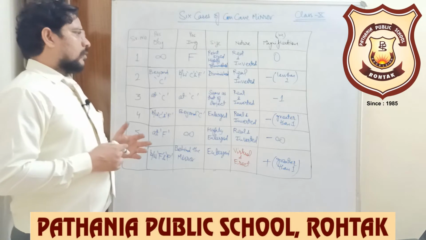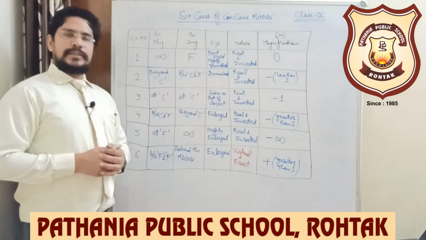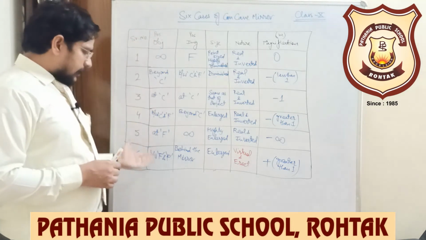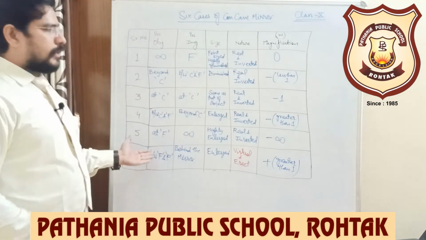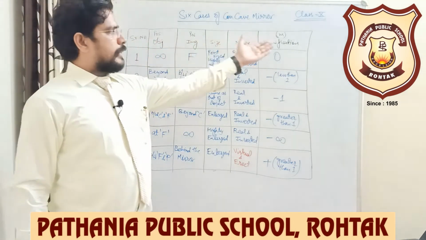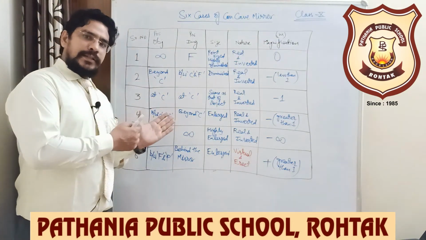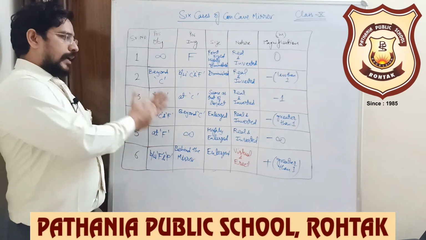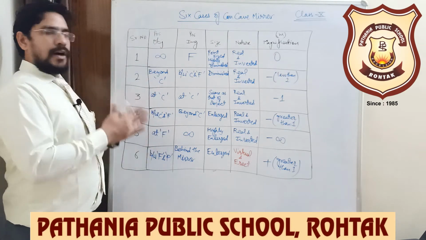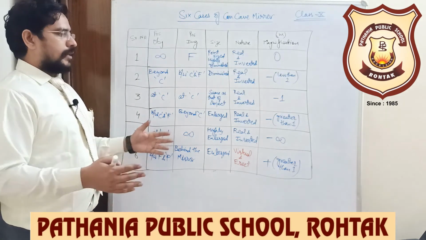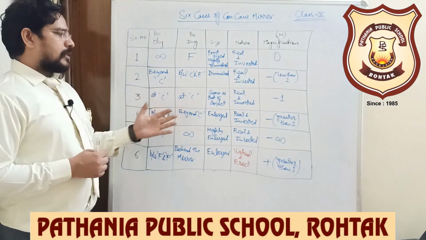Okay, so the way I am able to make this table, and I remember all 6 cases of position of object and all 4 details of my image related to every case, you need to memorize it in the same manner. You must be able to write this table as it is without any confusion, with a clear, crystal concept. If you have any doubt, ask me. This table must be clear.